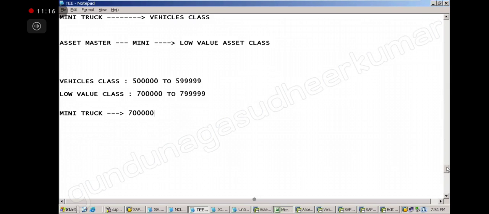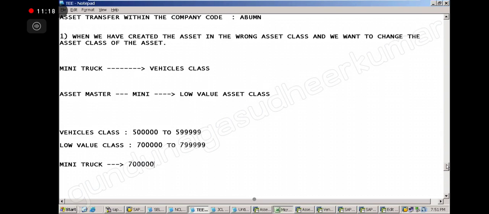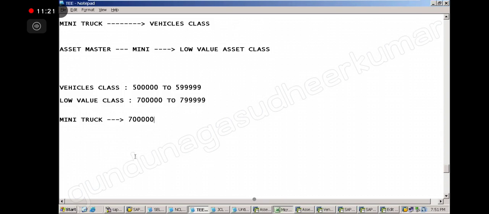Every time this is creating a problem. How? For all the vehicles we have motor insurance, right? Without motor insurance, can you run the vehicle? No. So every year we are doing the motor insurance renewal.